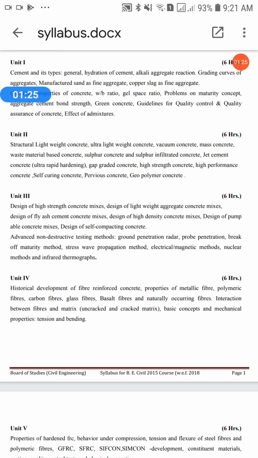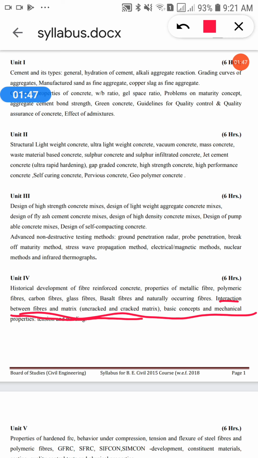Now the last topic, which is very important, is the interaction between fibers and matrix. See, what is fiber and what is matrix? Fiber, already I told you. See this one, interaction between fiber and matrix, uncracked and cracked matrix.